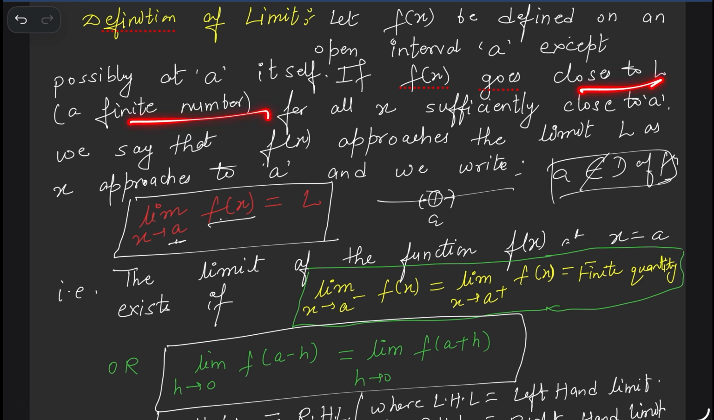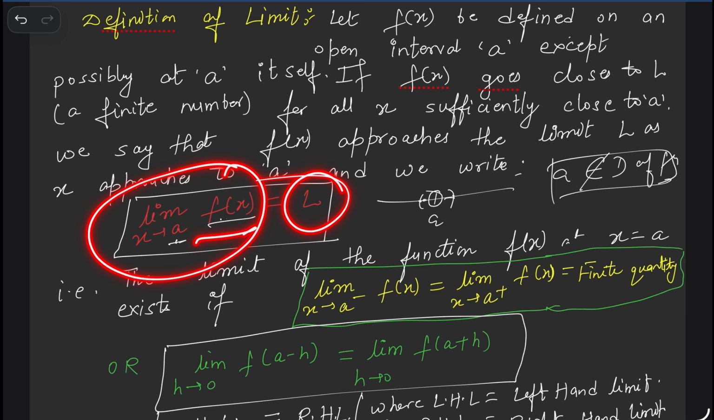L, a finite number, for all x sufficiently close to a, which means approaching a from the left hand side and the right hand side both, if f(x) is approximately approaching limit L as x is approaching from the right hand side and left hand side from anywhere, if x is closest to a, f(x) is approaching limit L, which means a fixed number. What is L? A fixed number. If f(x) approaches a fixed number L, we are calling limit x tends to a of f(x) exists and equals L.